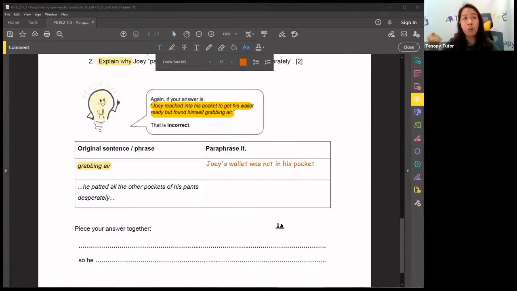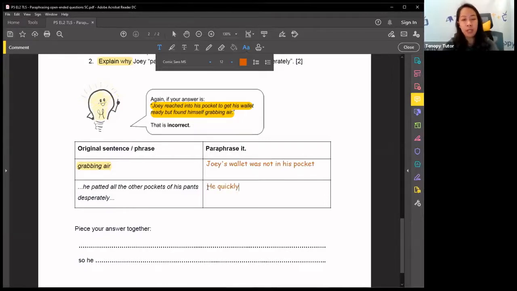All right, he was looking for his wallet, so he put his hand into his pocket, but he was grabbing air. It means he was not grabbing anything. His wallet was not there. Okay, very good. So he was patting all the other pockets. He quickly felt through the other pockets, searching desperately for his wallet. Okay, so it's a very quick motion. When you cannot find something, then you start to panic, right? So you feel all over your bag, all over your other pockets to find what you're looking for. So that's what's happening to Joey right here.